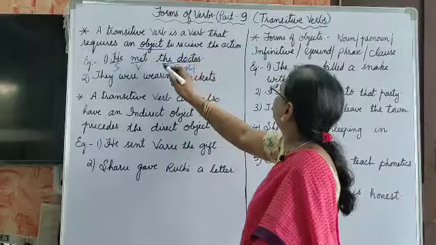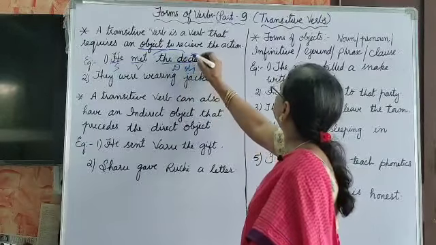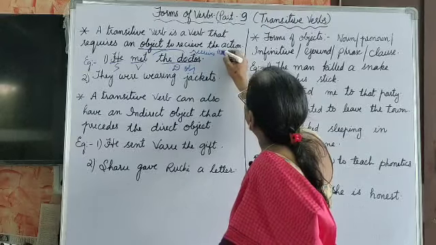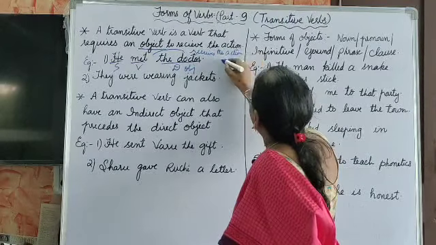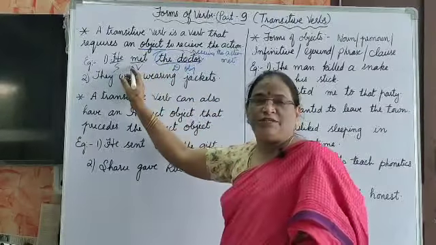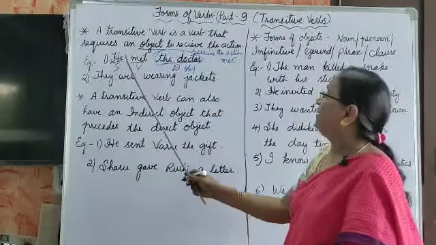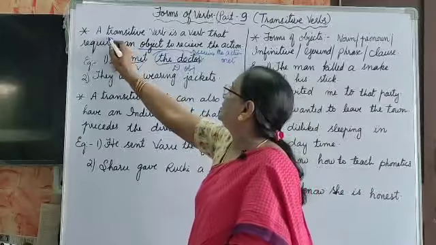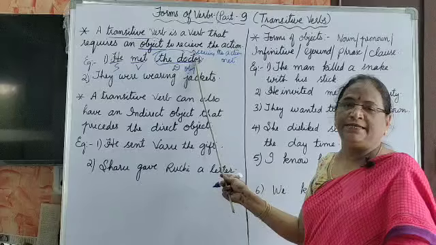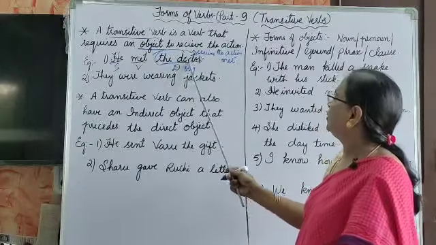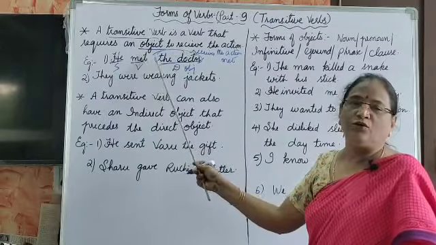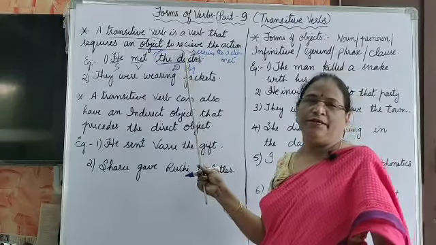It receives the action. The doctor receives the action "met." So every transitive verb needs an object to complete the sentence. Here, in "he met the doctor," the doctor receives the action "met." Without an object there is no meaning for this sentence.